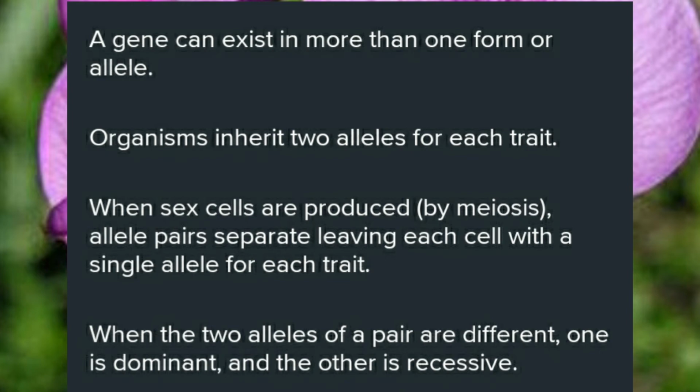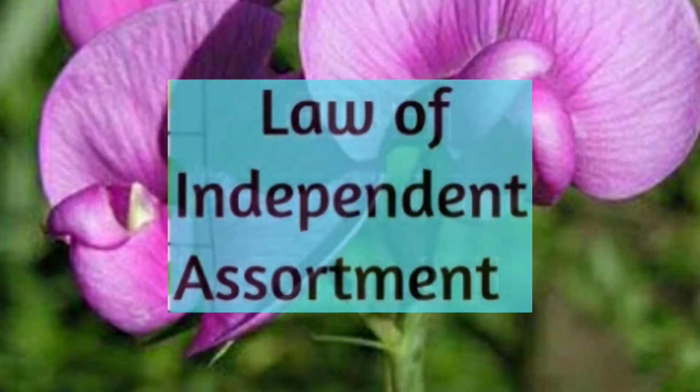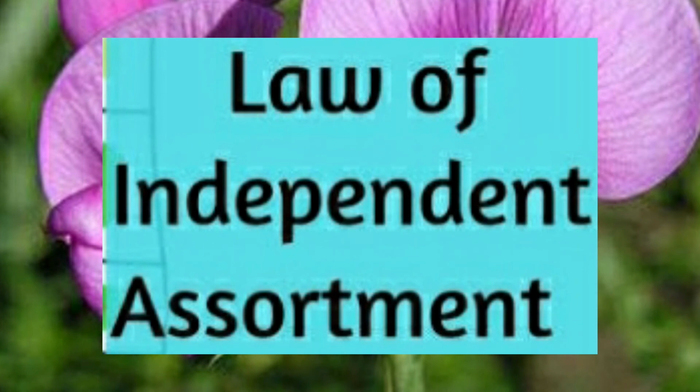When sex cells are produced by meiosis, allele pairs separate, leaving each cell with a single allele for each trait. So during meiosis, the allele pairs or the characters get separated. And when the 2 alleles of a pair are different, one is dominant and the other is recessive. You all understood, children? So this law we call it as what? Law of segregation.